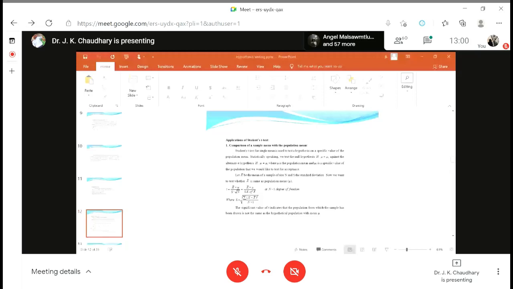Okay, so we have discussed about the three types of t-test. Now I have given here the formula. Applications of students t-test, that is the comparison of a sample mean with a population mean. This is one sample t-test, and I have simply given the formula, and you have to remember the formula of this one. Second thing, testing difference between means of two samples, that is independent samples. So here, what is the condition and what is the formula, and then we have given one example.